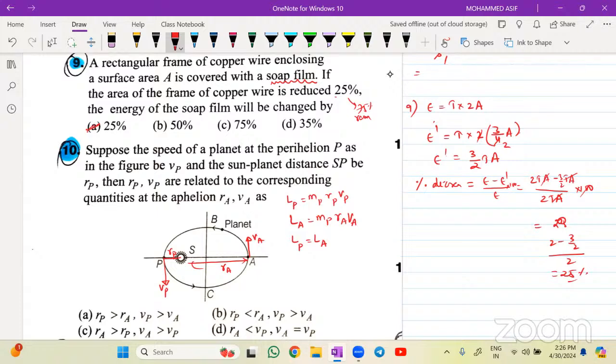So the masses will cancel right now. So RP VP will be equal to RA VA. Isn't it? The problem gives RA greater than RP. So can I say that the velocity at point P will be greater than the velocity at point A? Good question. Very good question.